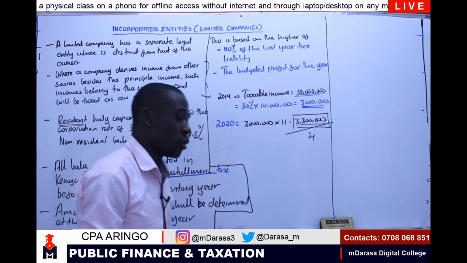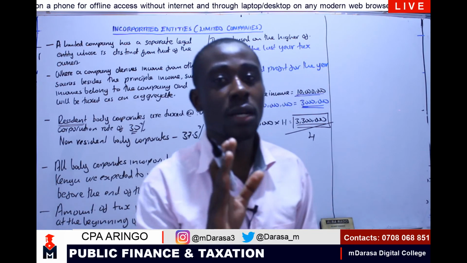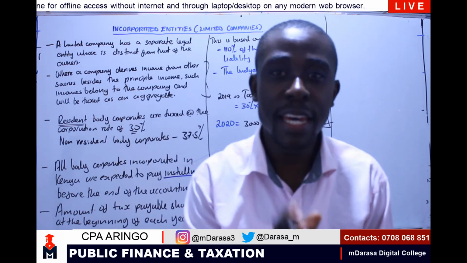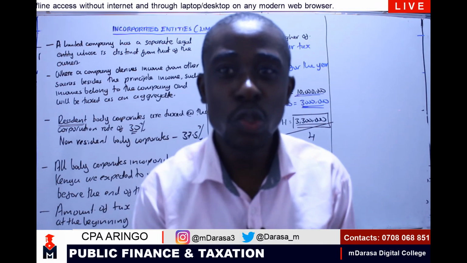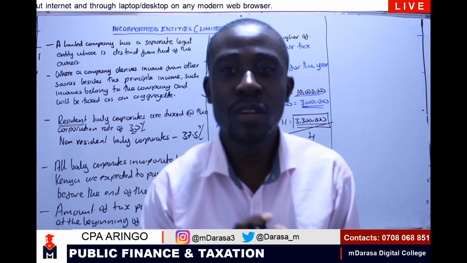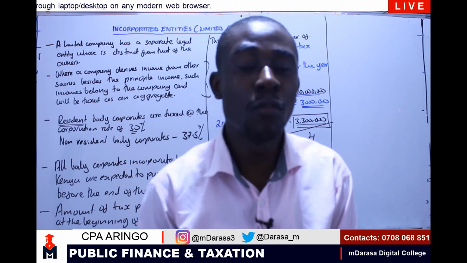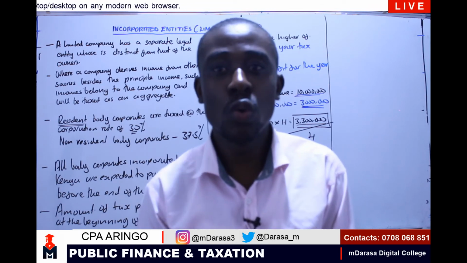Talk of the budgeted profit. Of course, it is an assumption that every company must have a budget. It's only in Kenya where you can go to a company and request a budget and will not be given, which is very bad. If you want to measure performance, budget is always very key.